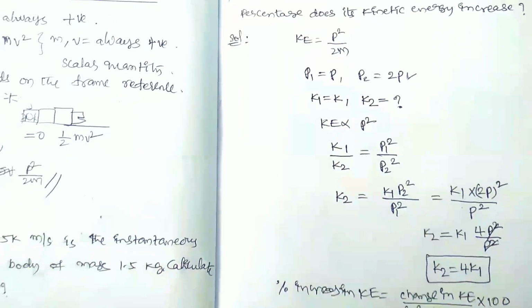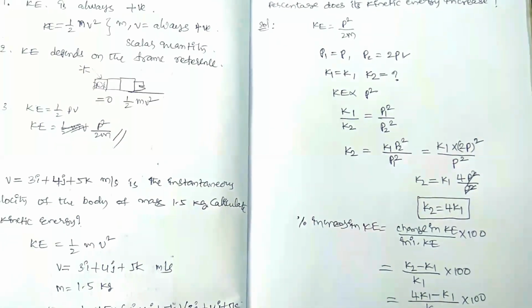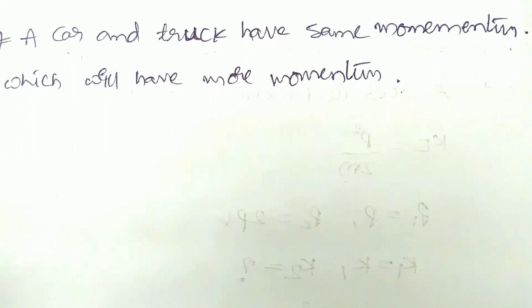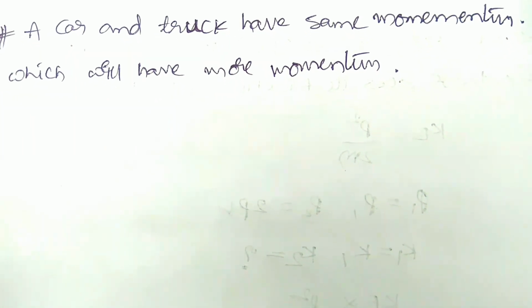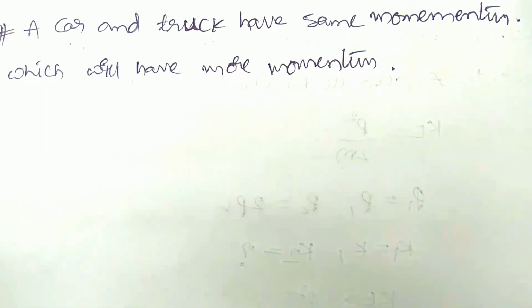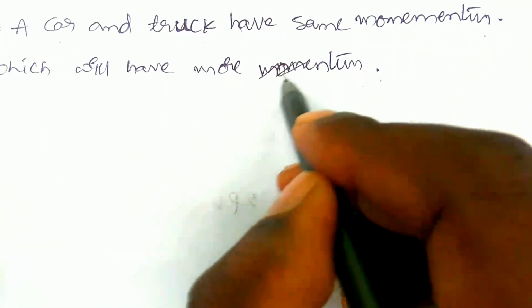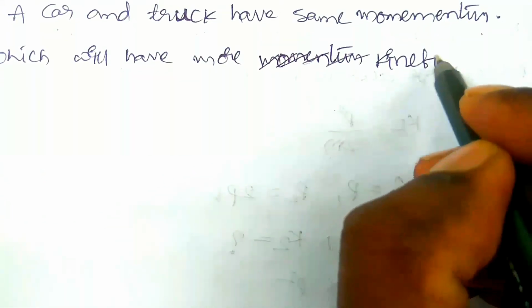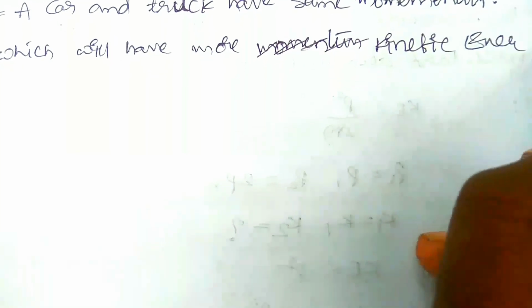There it is, 300%. The percentage increase in kinetic energy is 300% if the momentum of the body is doubled. Okay. Now let us see, a car and truck have the same momentum. Which will have more kinetic energy? Let us see.